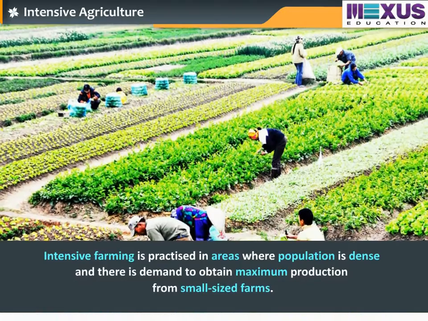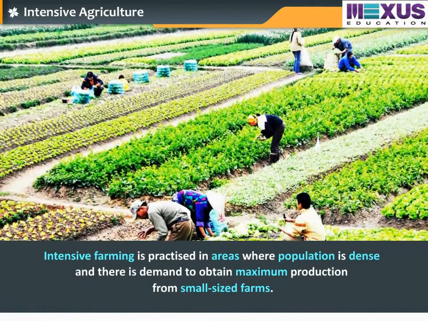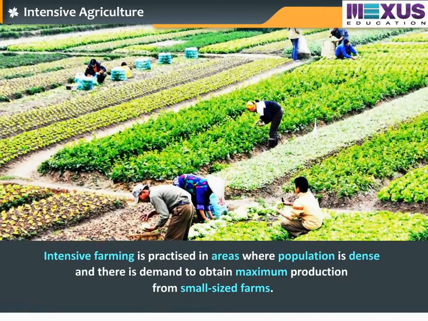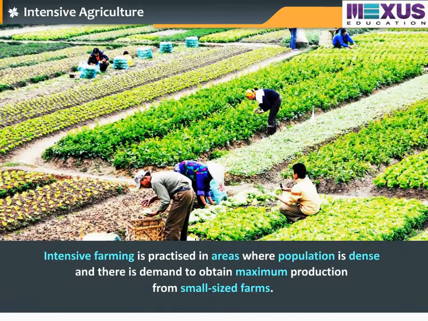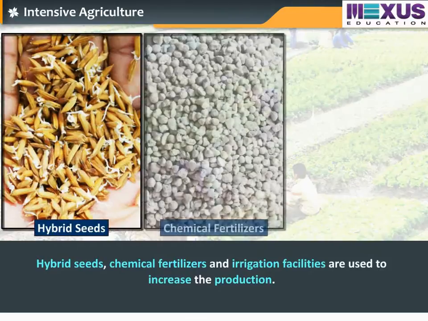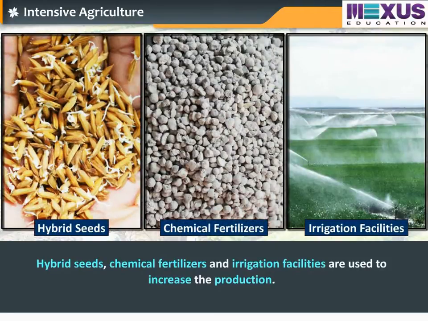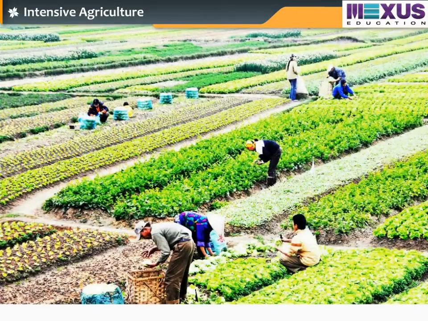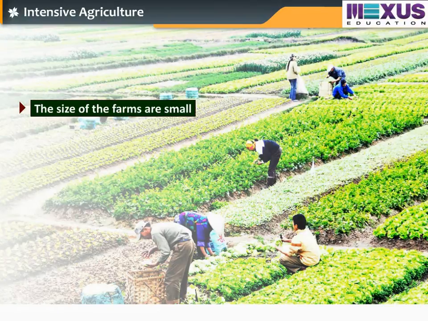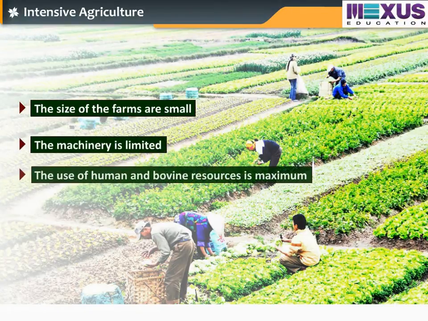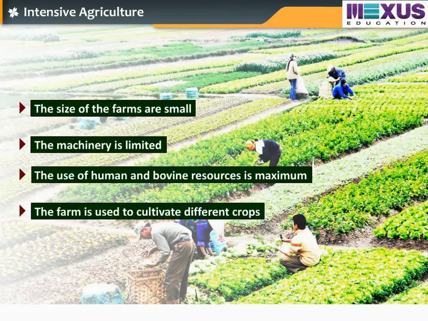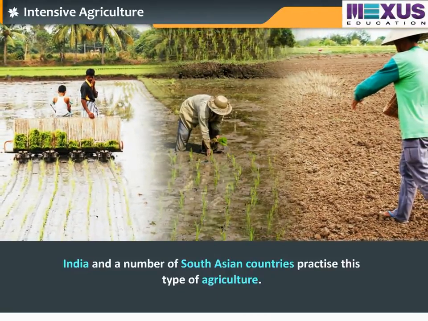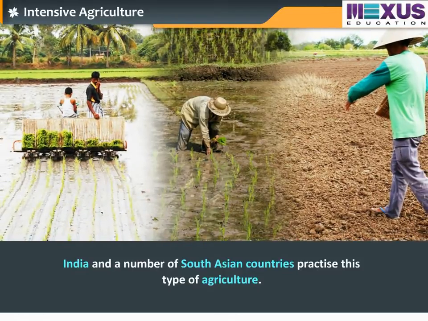Intensive farming is practiced in areas where population is dense and there is demand to obtain maximum production from small-sized farms. Hybrid seeds, chemical fertilizers, and irrigation facilities are used to increase the production. In intensive farming, the size of the farms are small, the machinery is limited, the use of human and bovine resources is maximum. The farm is used to cultivate different crops. India and a number of South Asian countries practice this type of agriculture.